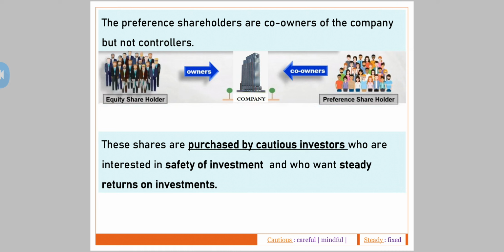And secondly, who wants steady returns on investment? Steady means fixed return on investment. We have studied that the rate of dividend of preference shares is fixed. So can I say it is steady returns on investment? That is, I will be getting fixed return on investments.